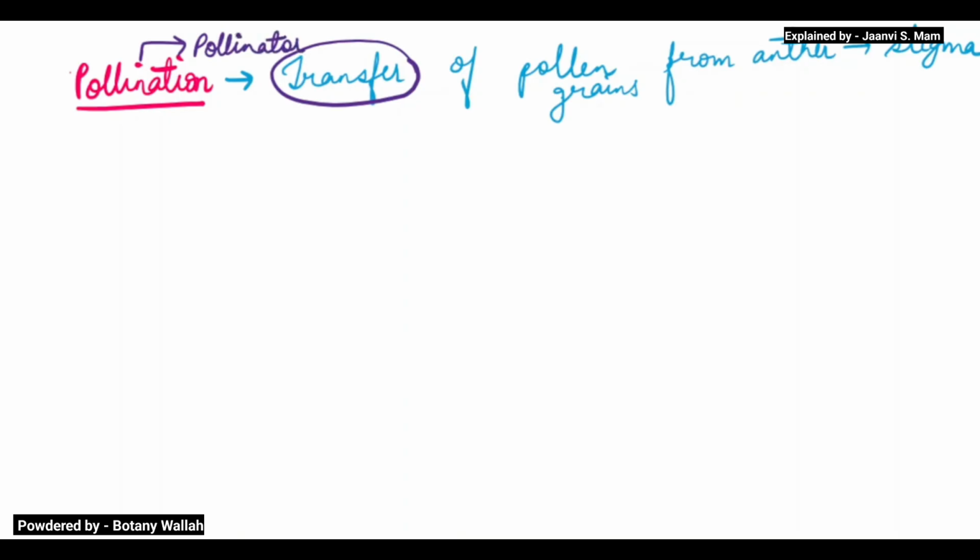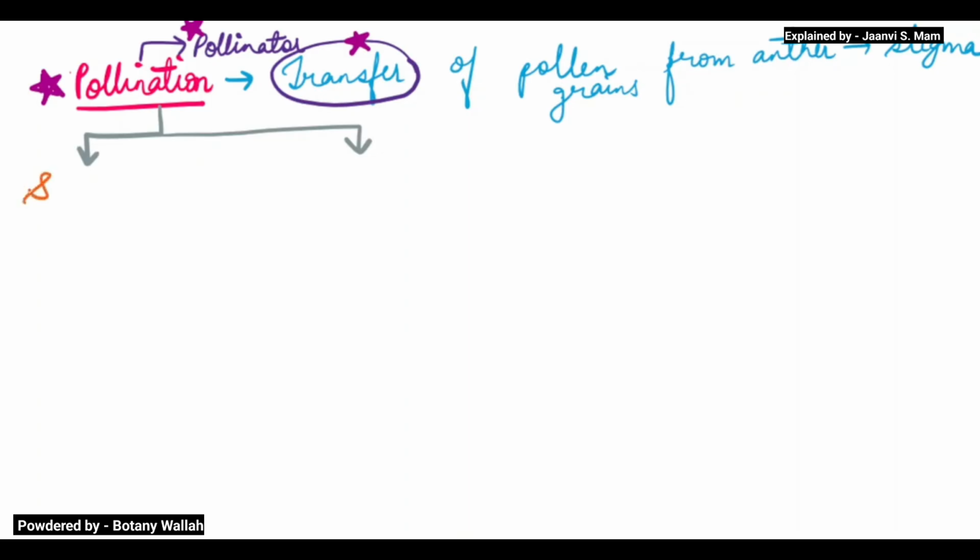Now we understood these three things: what is the meaning, who is doing it, and why there is a need of pollination. Next, if we want to speak about the types of pollination, what will we say?